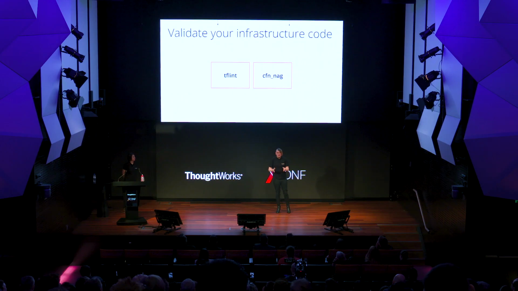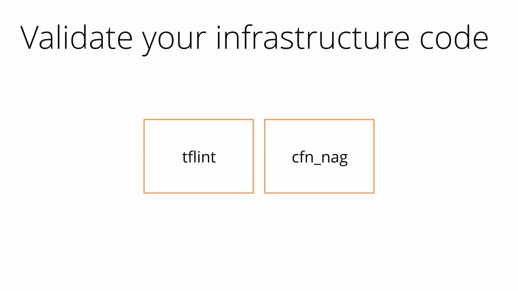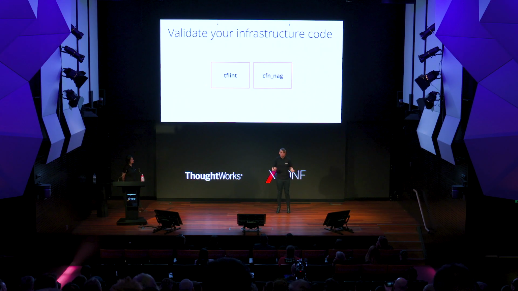And this is an example of a couple of tools that do that for Terraform and CloudFormation respectively. If I had run tflint on my code before applying, it would have pointed out to me very easily that, hey, that's an invalid instance type. This code won't work. And so that is one way that you can have a bit more confidence in the infrastructure as code you've written and if it will work.